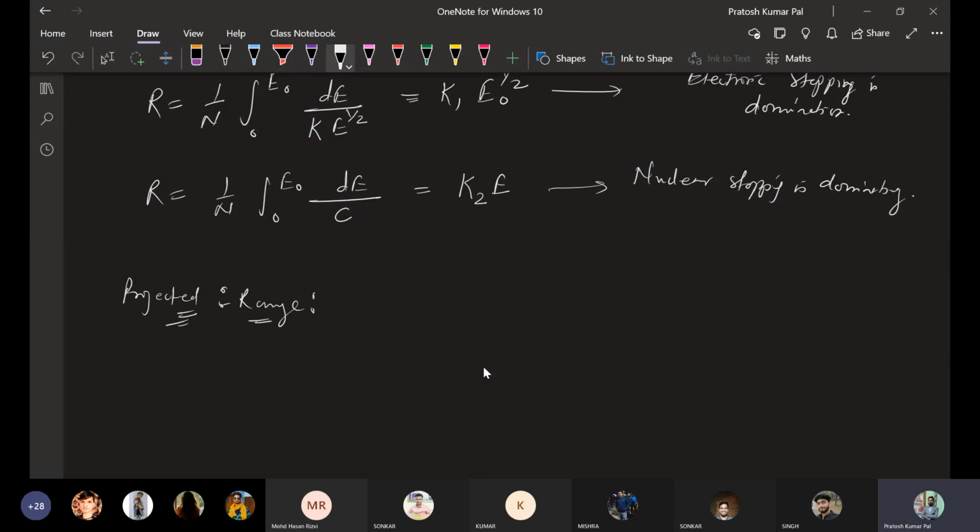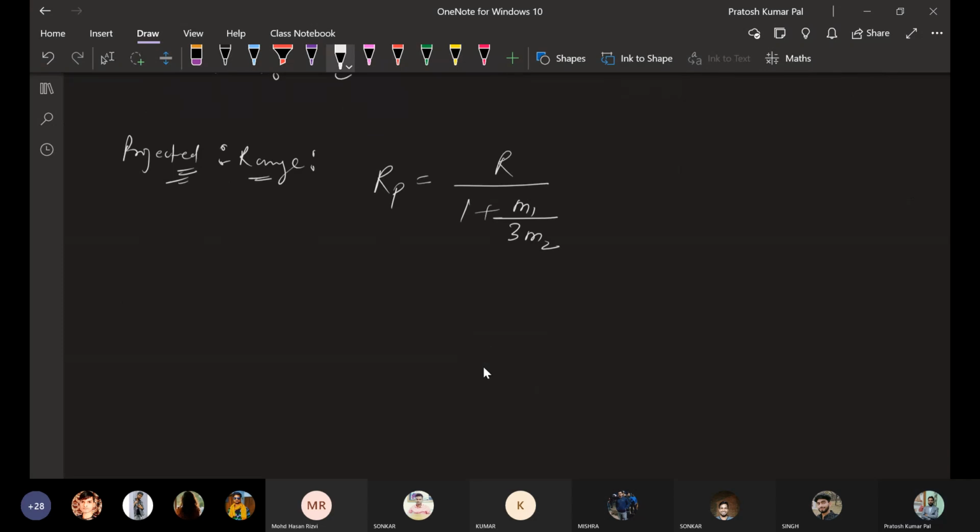projected range Rp is given by R divided by 1 plus M1 divided by 3M2. Okay, so this is the formula in case of projected range. This is the estimation of projected range by one of the trusted formulas that can provide the projected range if we have the range value.